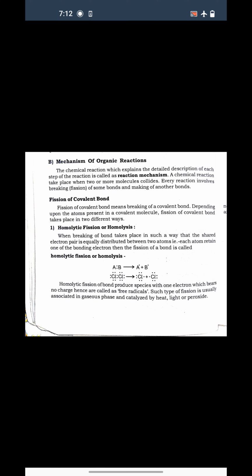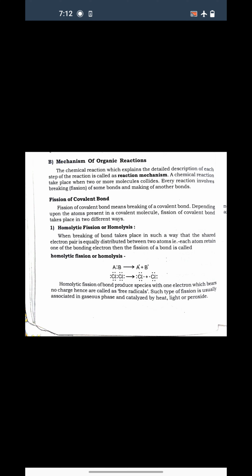Whenever a reaction takes place, generally some bond breakage and new bond formation takes place. Fission means FISSION. Fission is a bond breaking phenomenon. So fission of covalent bond means breaking of that covalent bond, and it depends upon the atoms present